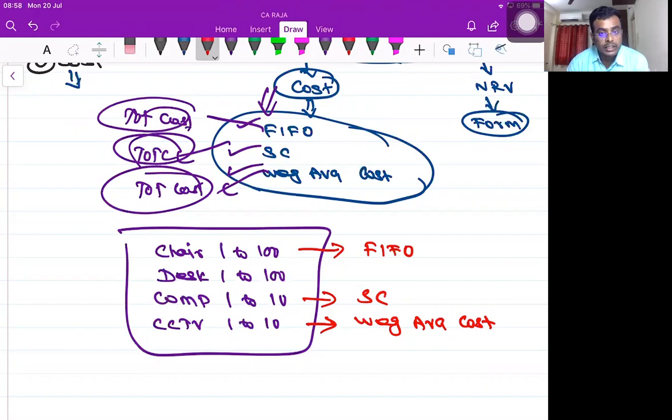Friends, I'm not asking any question from your financial reporting. My question is from your CA Foundation and CA Intermediate Group 1 and Group 2 only. Tell me possible, not possible. How many of you say not possible? Raise your hand. You can raise your hand by using that option also.